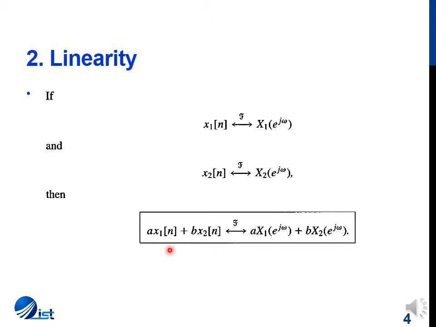And additivity implies that if the time domain signal is a sum of two or more signals, then in the output the Fourier transform will be a sum of the Fourier transforms of the original individual time domain signals, which means that the form of this property that we've been discussing so far, a x1[n] plus b x2[n], has a DTFT of a X1(e^jω) plus b X2(e^jω).